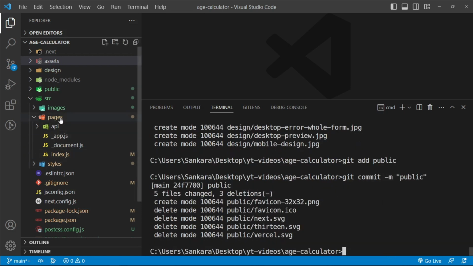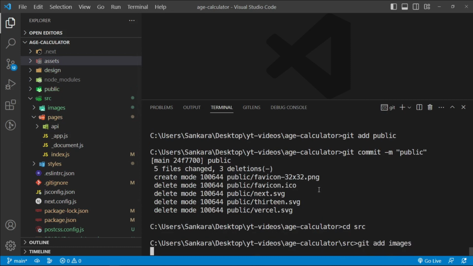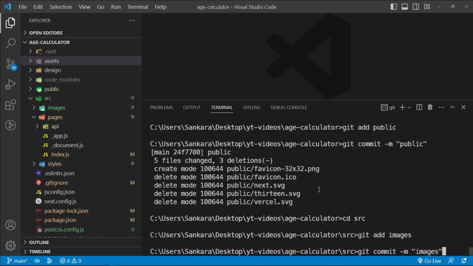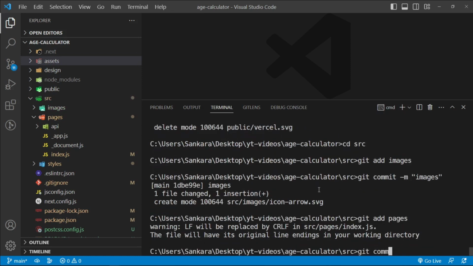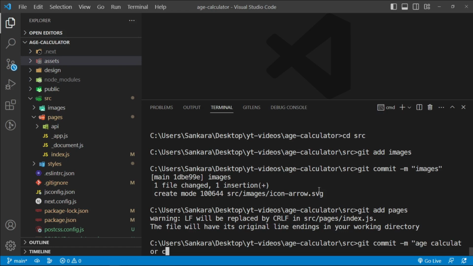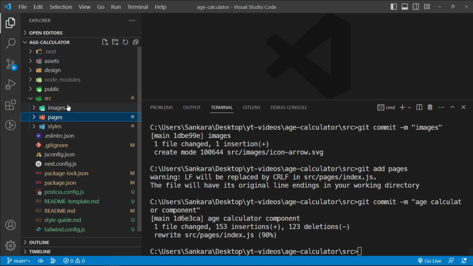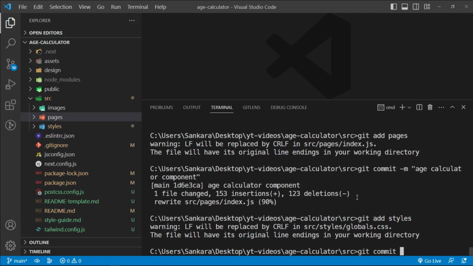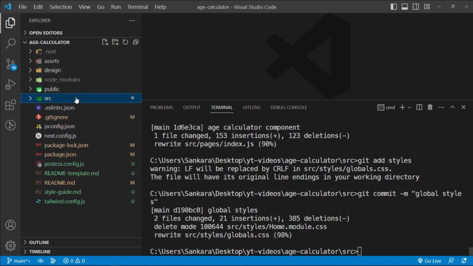And then let's cd into the source folder. Let's say git add images, git commit, we're going to say images, and then git add pages, let's say git commit -m, we're going to say age calculator component, and then let's say git add styles, and git commit, we're going to say global styles, and then let's cd out of the source folder.